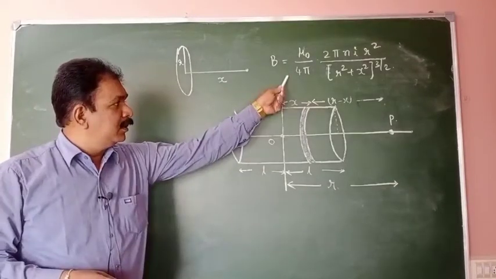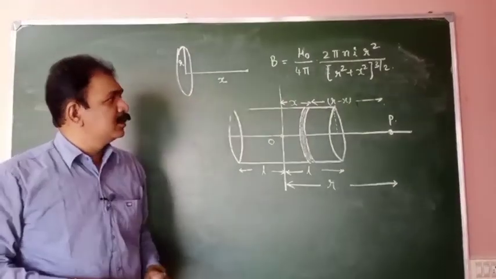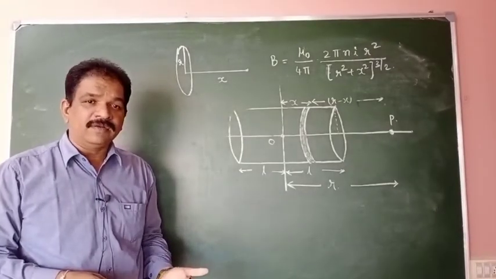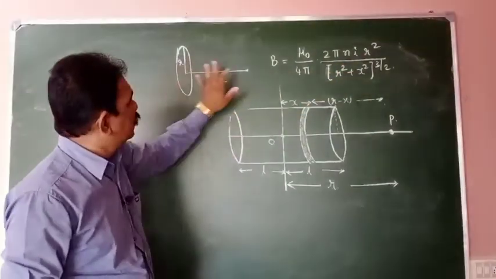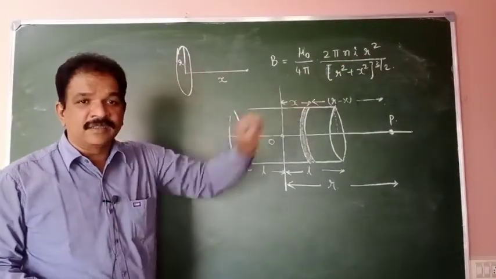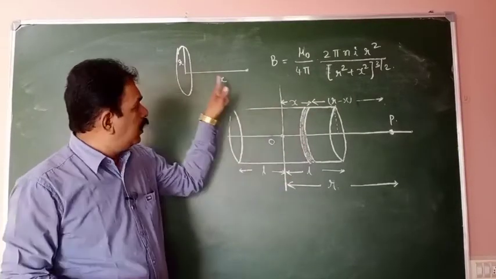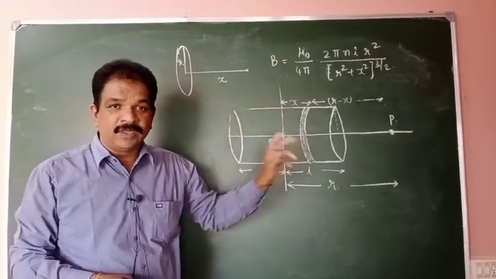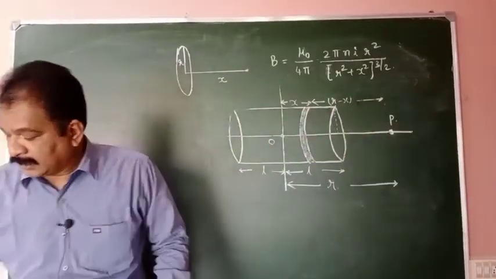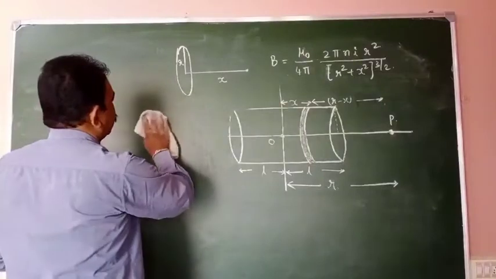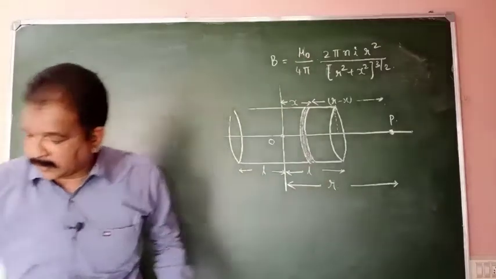This formula came in the 4th lesson for you, moving charges: find the magnetic induction on the axis of the circular coil. Already it came. Here, what is r? The radius of this. What is x here? The distance of the point. This small current element will also behave like a circular coil. Because of this, we will calculate the magnetic induction here. So yes, this is the formula we are using here.